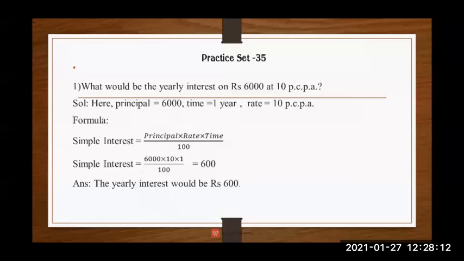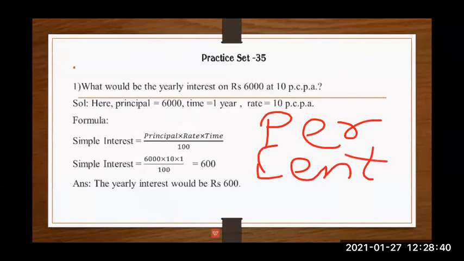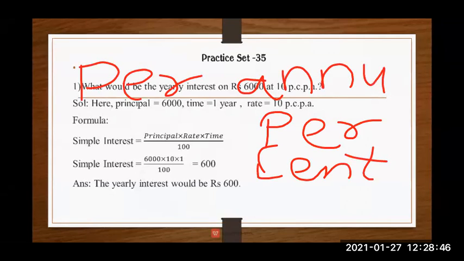So the full form of PCPA you can note down, because it is coming in fill-ups, true or false, or else in match the following. Write the full form of PCPA, or what is the short form of percent per annum. So you have to note it down in your notebook. PCPA means percent per annum. Per cent per annum. This is the full form of PCPA.